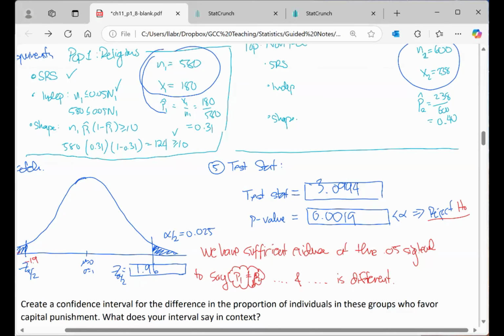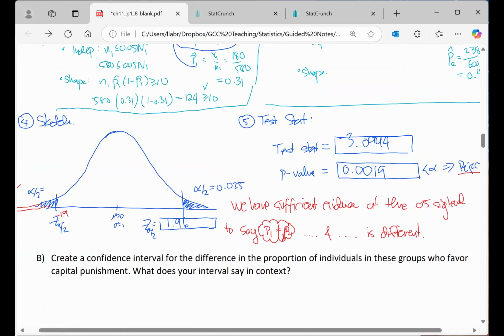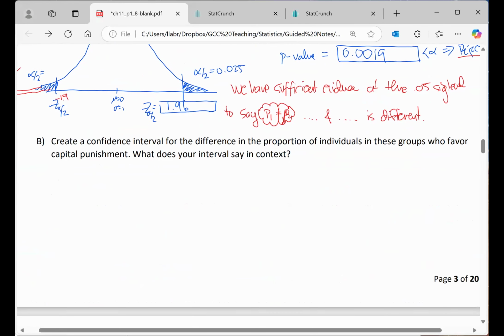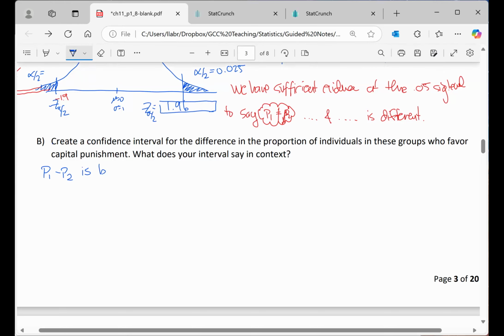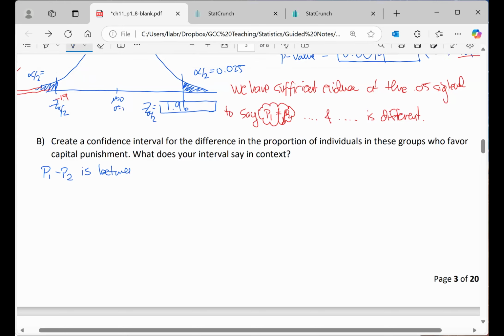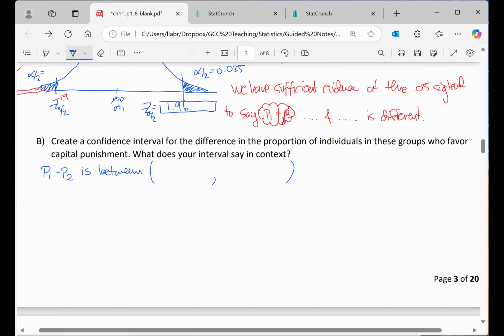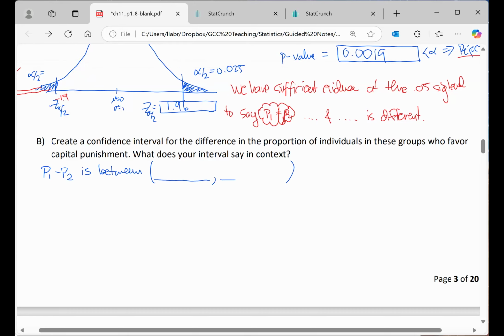I actually do want to continue with this. So remember, once you have a hypothesis test, you can also get more information from a confidence interval. So the next part says create a confidence interval for the difference in the proportions. What does your interval say in context? So it's the same command. So let me go ahead and write this out. P1 minus P2 is between, right? That's what it means in context, that the difference will be equal to, here we're just going to fill in the lower limit and the upper limit that we get.